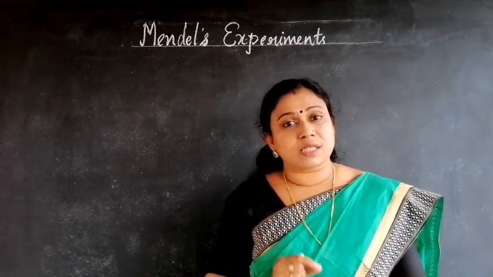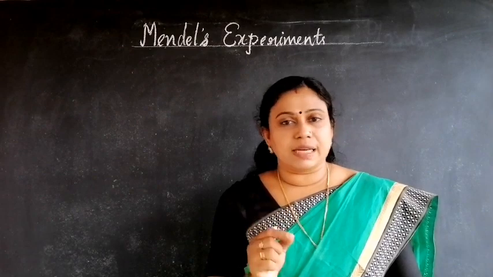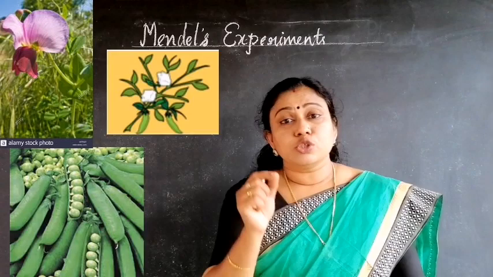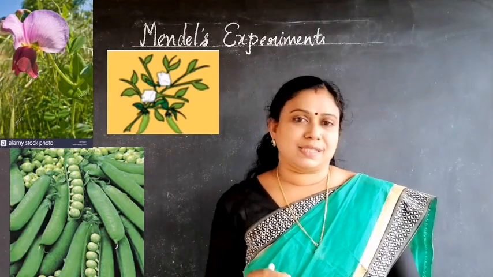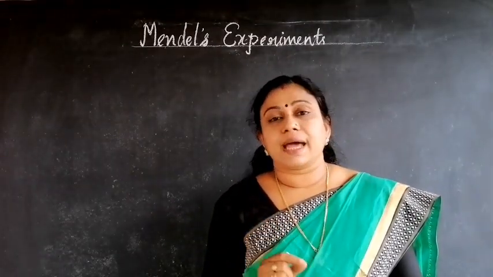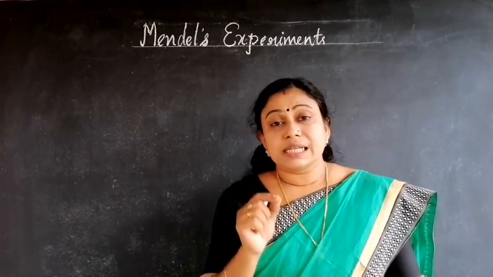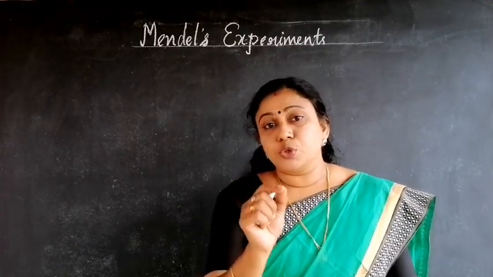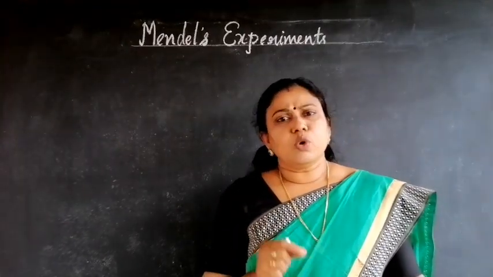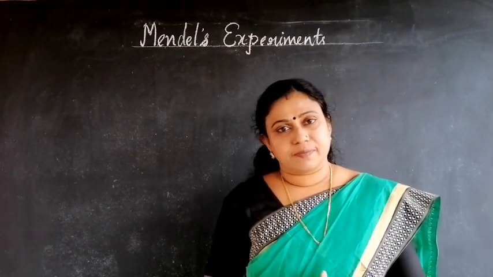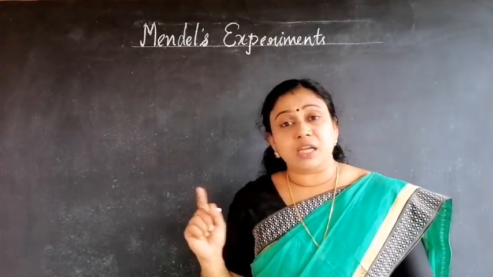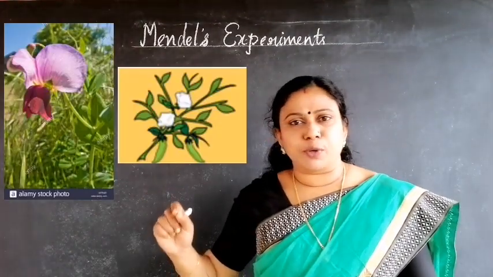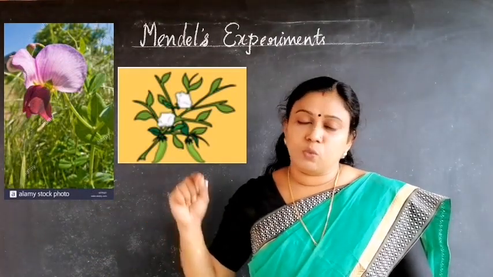From the contrasting characters of the pea plant, Mendel selected 7 visible characters, each having 2 contrasting traits. What do you mean by contrasting characters? The characters which appear in 2 opposing conditions. For example, the pea plant produces violet flowers as well as white flowers.